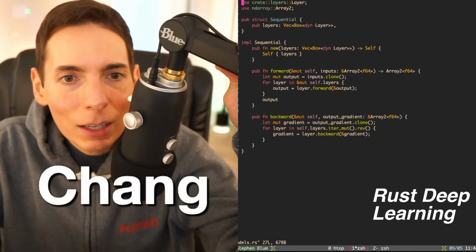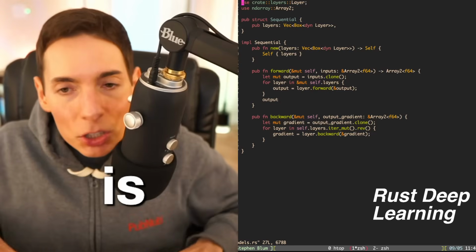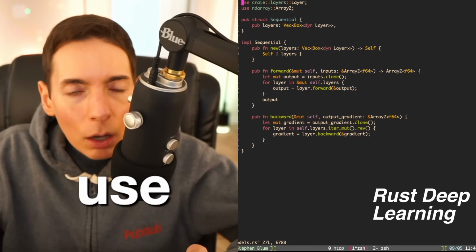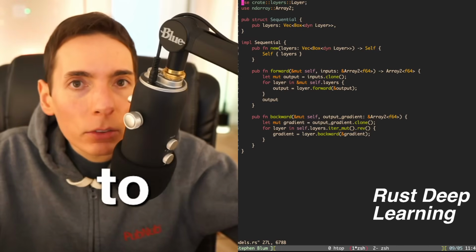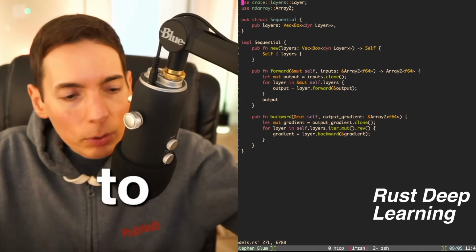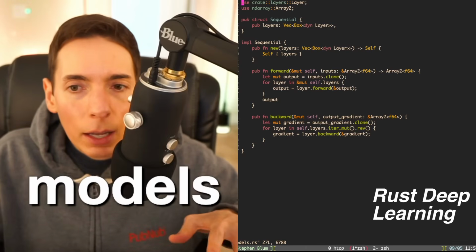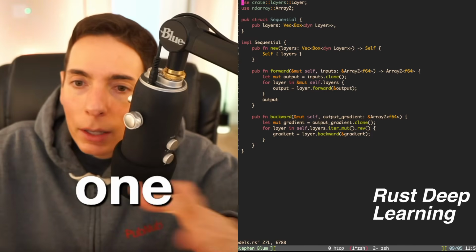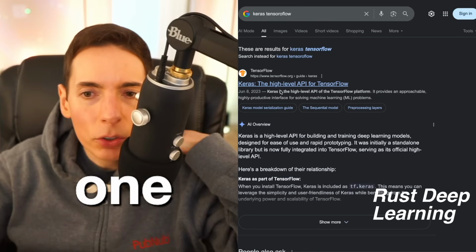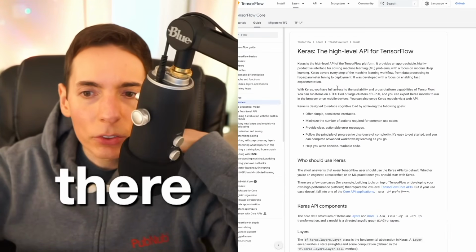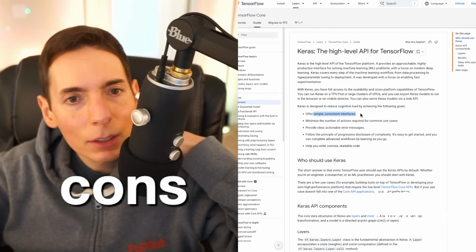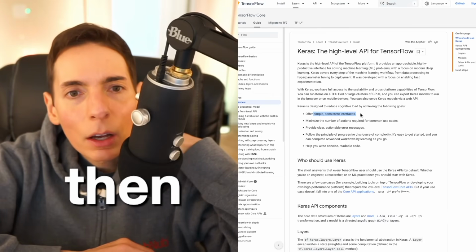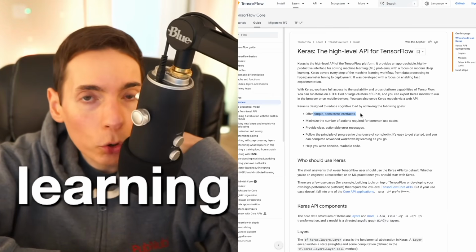LangChain is for creating LLM AI agents. It is, yeah. LangChain is meant specifically for orchestrating the use of agents, and so you probably want to use Python for that. So if you're going to orchestrate multiple agents, multiple models, you can essentially chain them together. You can do work on one model and then take that work. I think it's one of the easier deep learning frameworks out there. It offers simpler and consistent interfaces. There you go. That's my recommendation: linear regression, support vector machine, and then you can do deep learning or just standard machine learning.